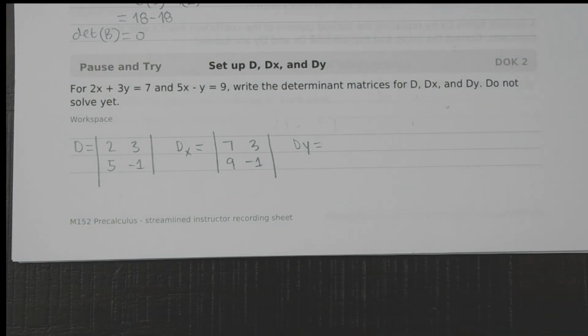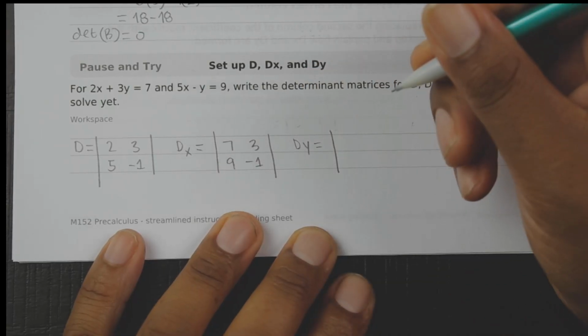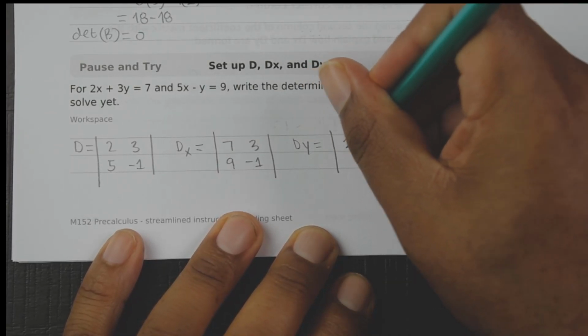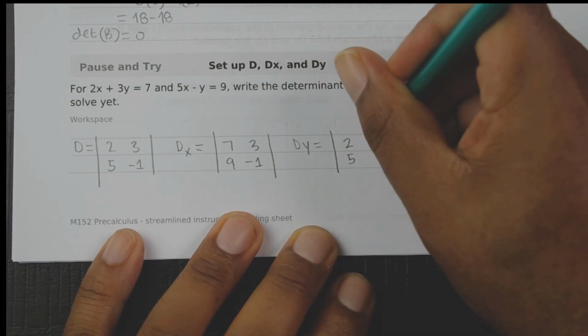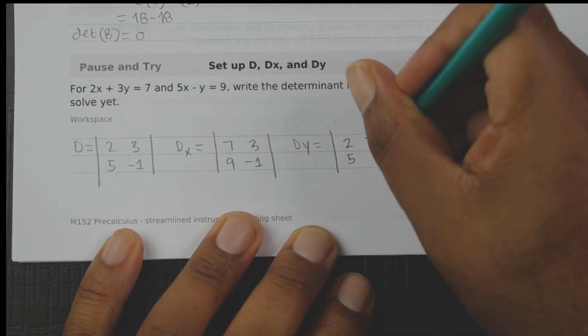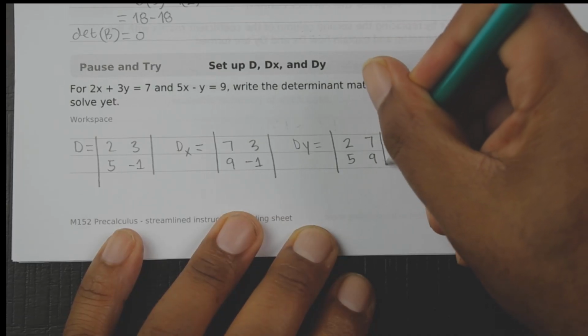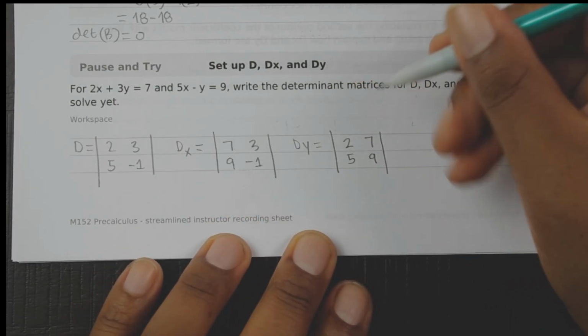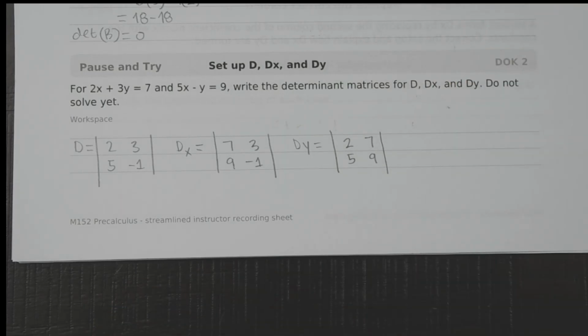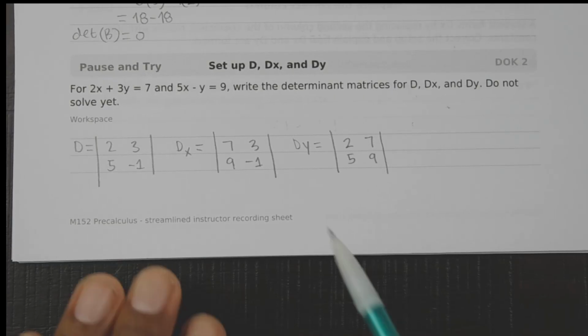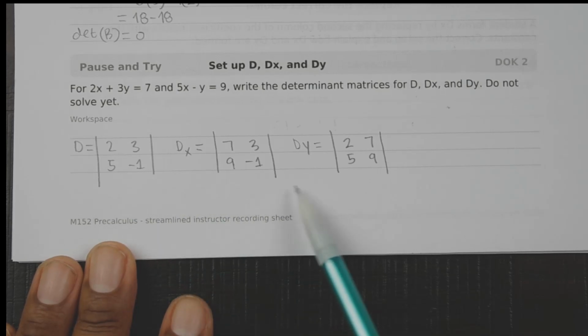So in dy, we want to replace the y column with the constants and then keep the x column unchanged. So replacing would be 2, 5 and 7, 9. Okay, notice the constant stays the same and the x changes. So the final step essentially is to write these out, right?